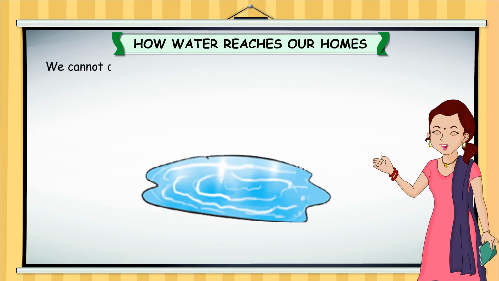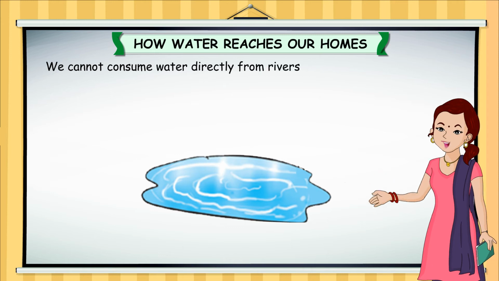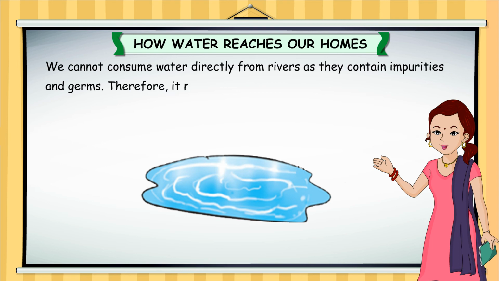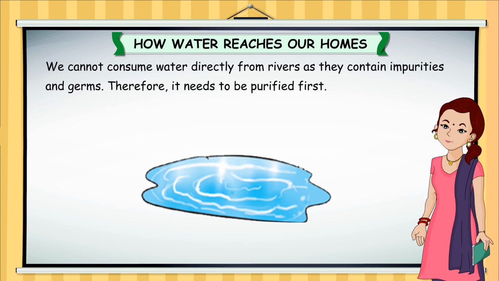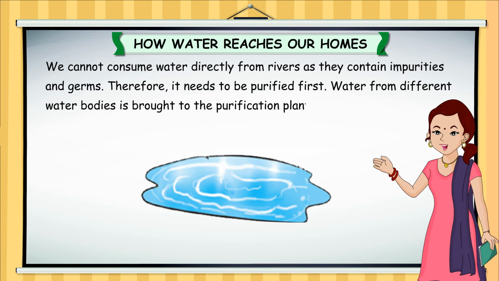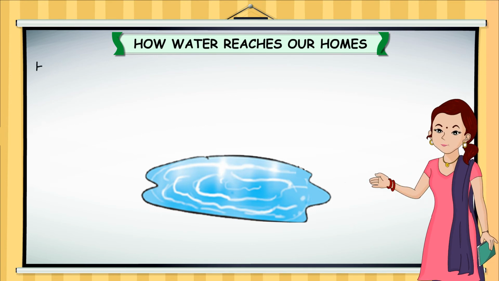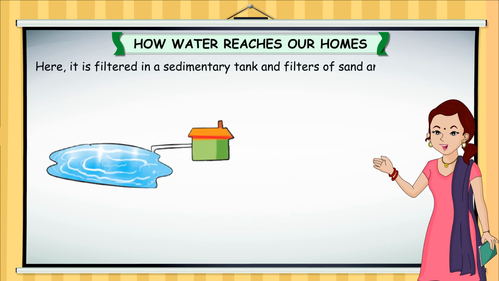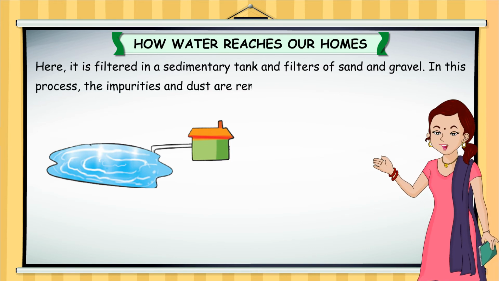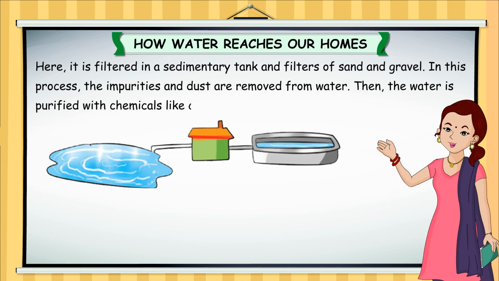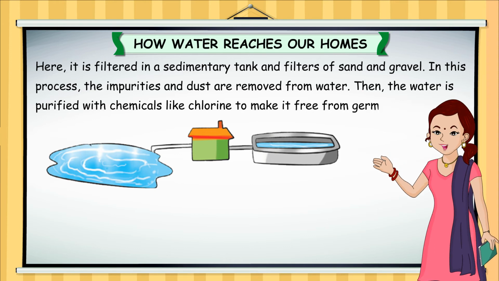How water reaches our homes. We cannot consume water directly from rivers, as they contain impurities and germs. Therefore, it needs to be purified first. Water from different water bodies is brought to the purification plant through huge pipes. Here it is filtered in a sedimentary tank and filters of sand and gravel. In this process, the impurities and dust are removed from water. Then the water is purified with chemicals like chlorine to make it free from germs.